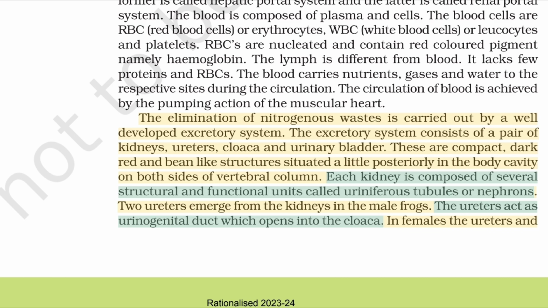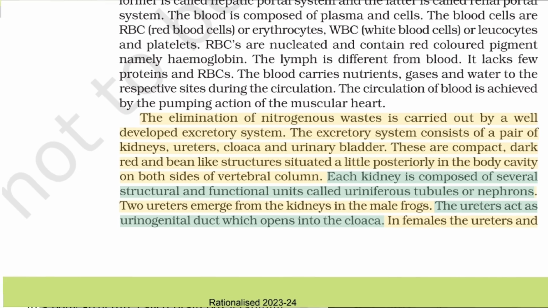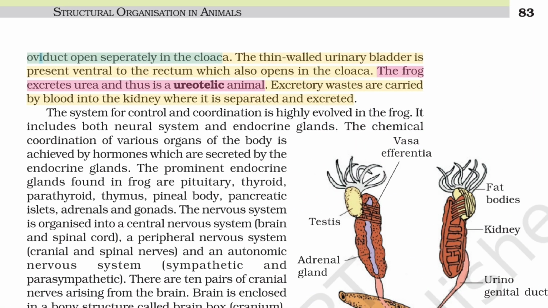Two ureters emerge from the kidneys in the male frogs. The ureters act as the urinogenital duct which opens into the cloaca. In females, the ureters and oviduct open separately in the cloaca. The thin-walled urinary bladder is present ventral to the rectum and also opens in the cloaca. The frog excretes urea and thus is a ureotelic animal. Excretory wastes are carried by blood into the kidney where they are separated and excreted.